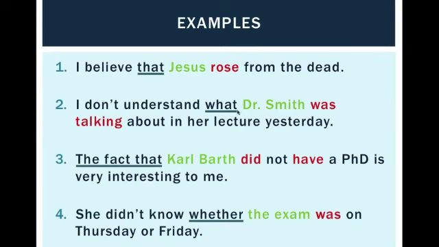Again, keyword, subject, verb. I don't understand, at the beginning, this is the main clause. I is the subject of the main clause. Don't understand is the verb of the main clause. I don't understand what Dr. Smith was talking about in her lecture yesterday.